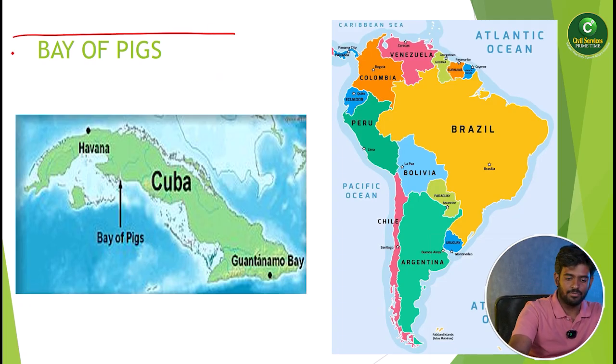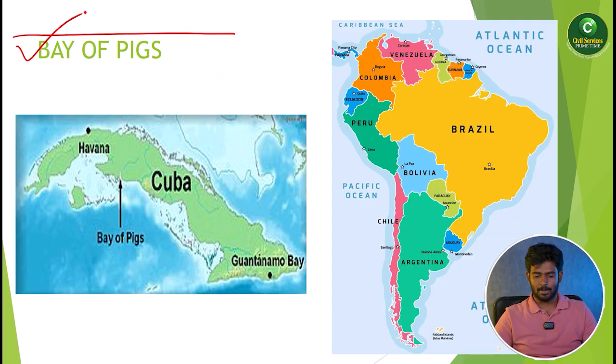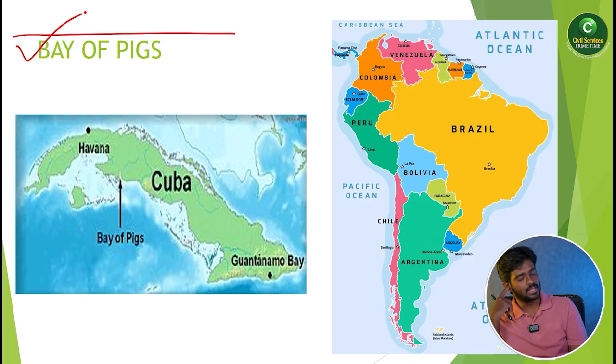Next is Bay of Pigs. Okay, so why is it in the news? Just now I said that recently the American CIA, the Central Intelligence Agency, has started operations. It is like RAW for India, the Research and Analysis Wing. What RAW will do is directly attack enemy nations without informing the government of India, just on the basis of national interest.